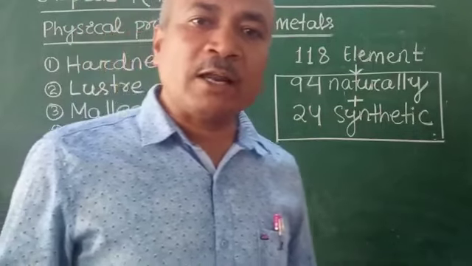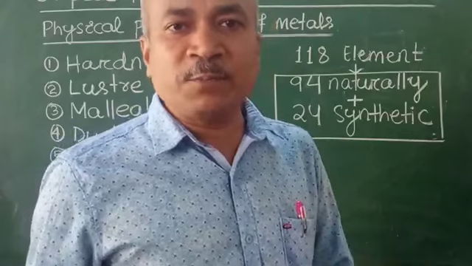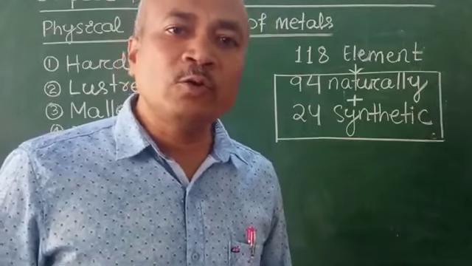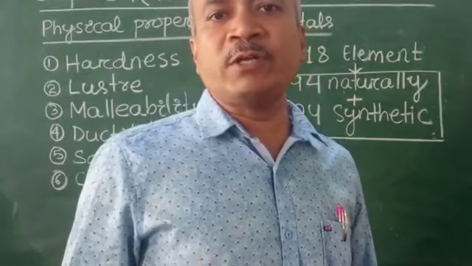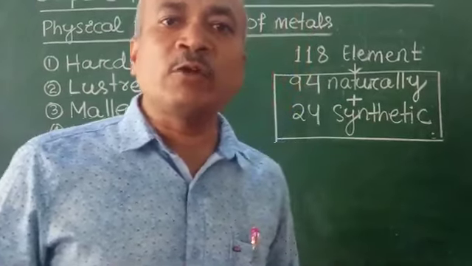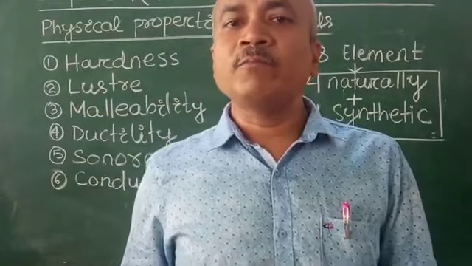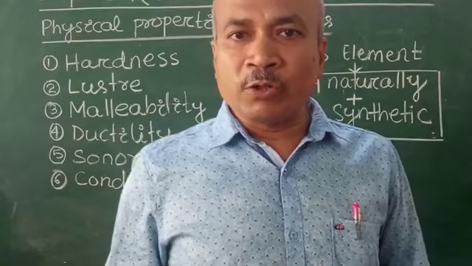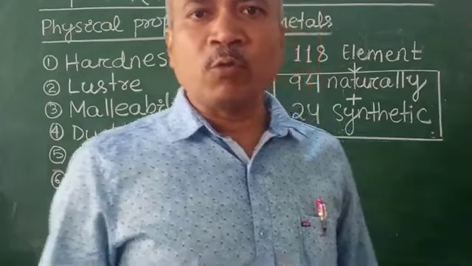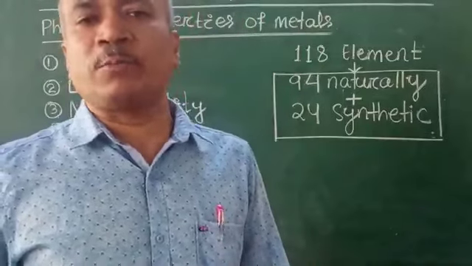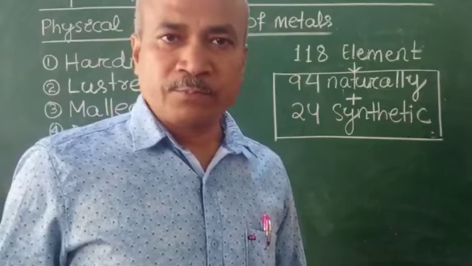So what are the characteristics, properties under which we can classify an element into metals, or what are the properties by which we can say that these elements will be classified as metal or non-metal or metalloids. So these characteristics can be divided into two. One is the physical characteristics or the physical properties. Second one is their chemical properties.